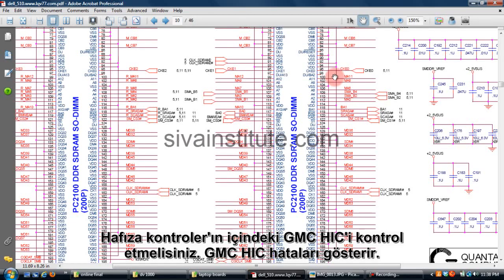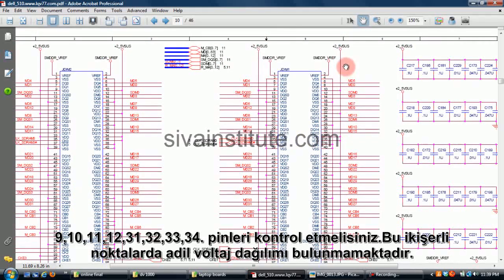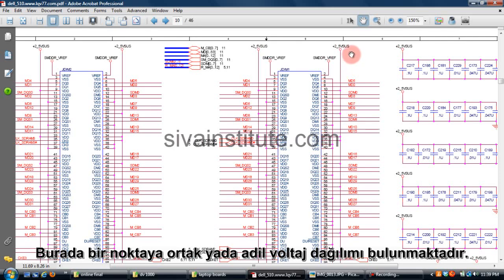you should check the memory controller in the GMCH. That means GMCH fault. You should check pin number 9 and 10, 11 and 12, 21 and 22, and 33 and 34, whether 2.5 volts is there or not. If there is no voltage at this point, you should check the memory regulator.